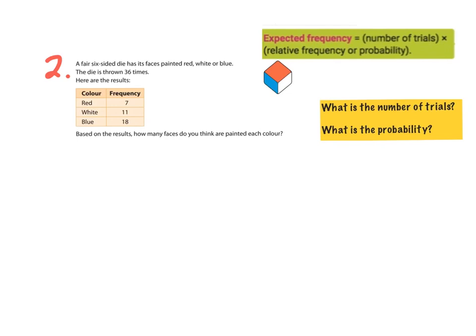Okay, now we're going to look at a similar question, but a little bit different. Still expected frequency. It says, a fair six-sided die has its faces painted red, white, or blue, as we can see in this picture here. And the die is thrown 36 times, and here are the results. When it's thrown 36 times, 7 times we get a red face, 11 white comes up, and 18 times a blue face comes up. And it's asking us, based on the results, how many faces do you think are painted each colour?